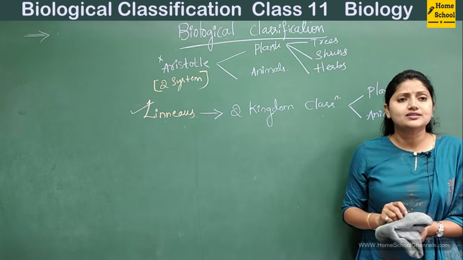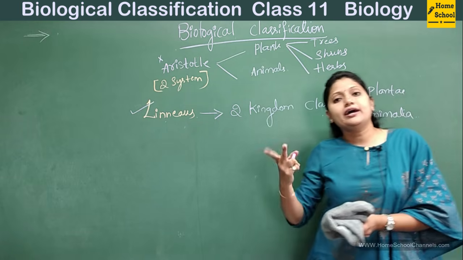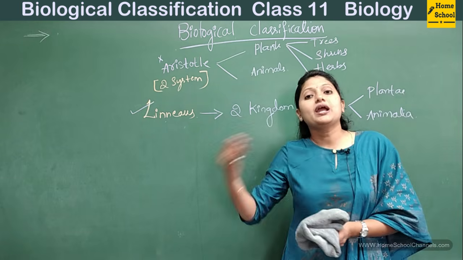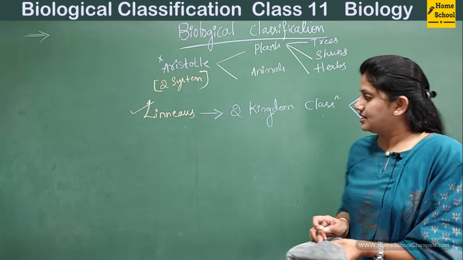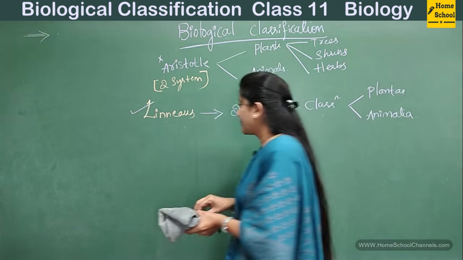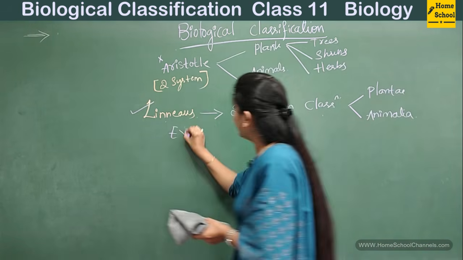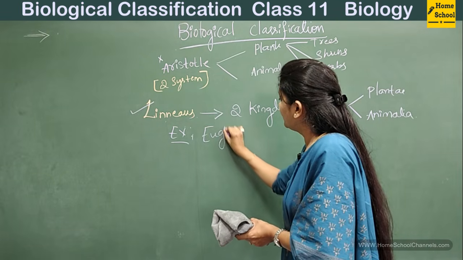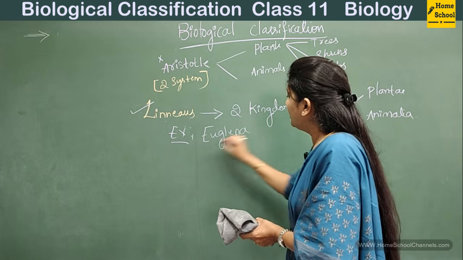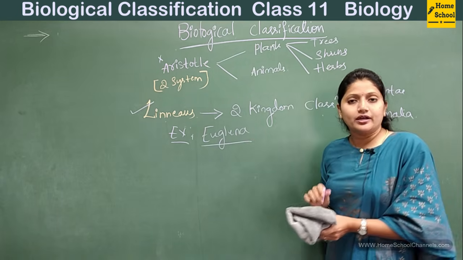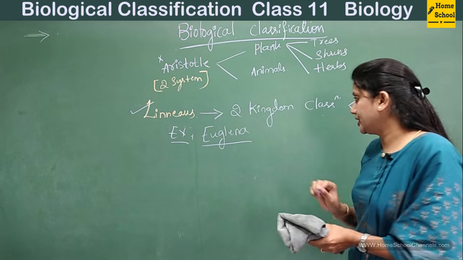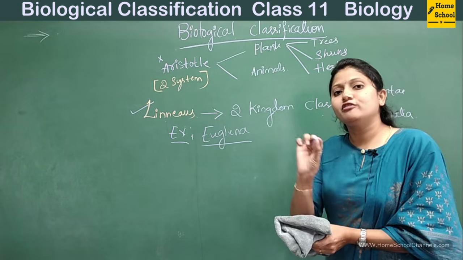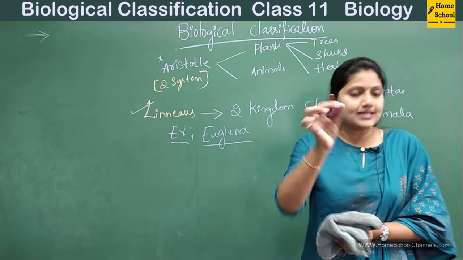There are certain organisms which share the characteristics of both plants as well as animals. One example is Euglena. Euglena is an organism which shares the characteristics of plants as well as animals.